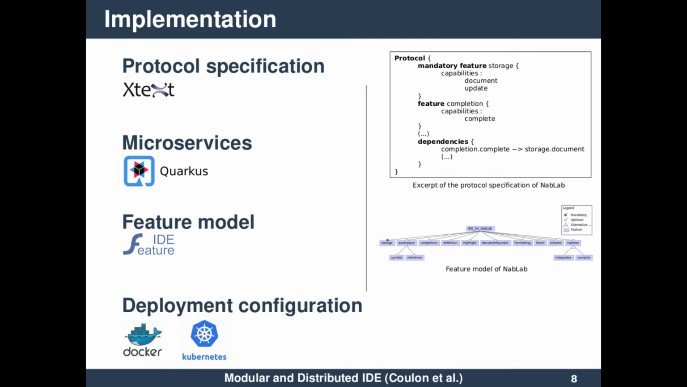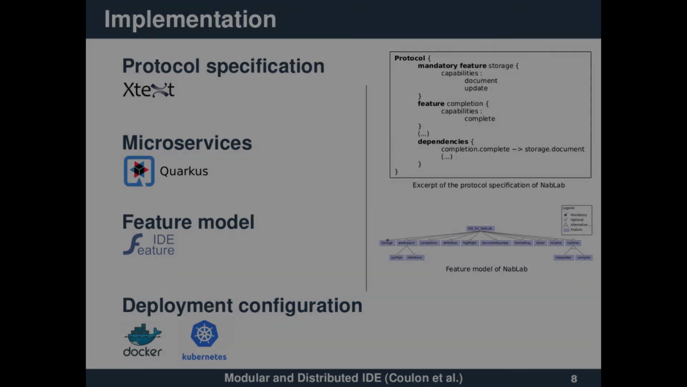The generated feature model is based on FeatureIDE, an Eclipse plugin dedicated to the formalism of feature models, which provides editors to customize the tree of features by a language designer. And for the deployment part, microservices are containerized with Docker, and we use Kubernetes to orchestrate their deployment.